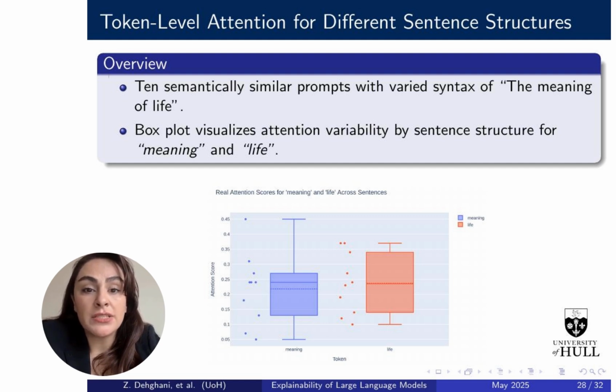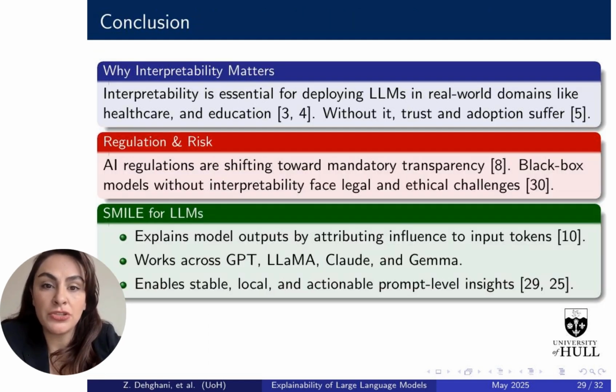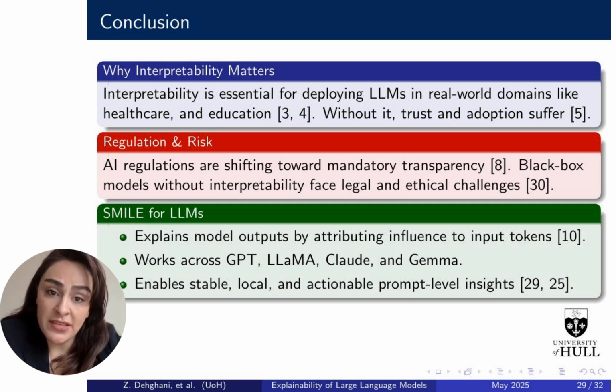design and interpretability. To wrap up, interpretability is crucial for applying LLMs in sensitive areas like healthcare, business, and education. Without it, trust and adoption drop, and with new AI regulations pushing for transparency, black box models face real risks. Our method, SMILE, addresses this need. It helps explain outputs by showing which words in the prompt influence the model's response. It's model agnostic and works with GPT, Claude, Llama, and Gemma, offering stable and practical insights for users and developers